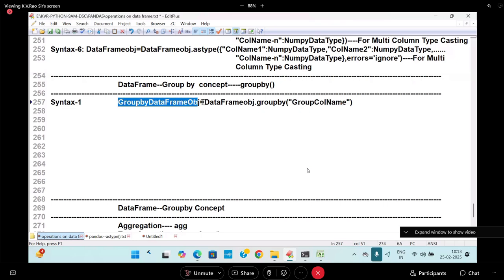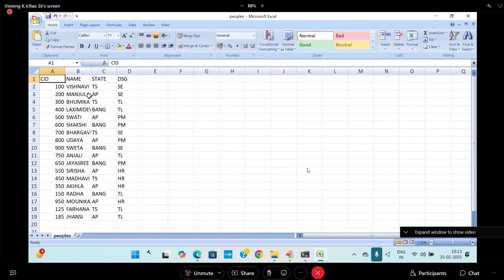This group by frame object contains two things. One is the group name, under that group records are there. So this data I will create. This is the data which is called one CSV file. You can take it, or you can take it as what? A dictionary. A dictionary also you can take.